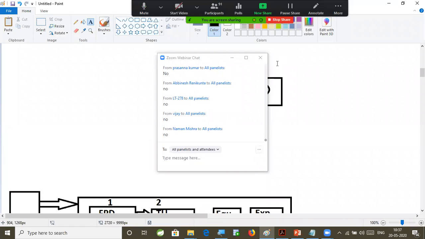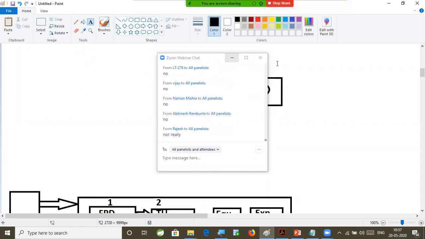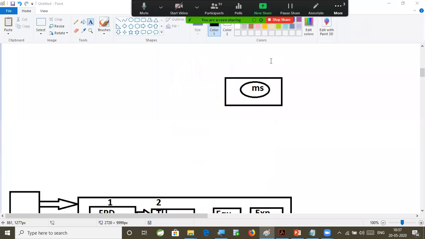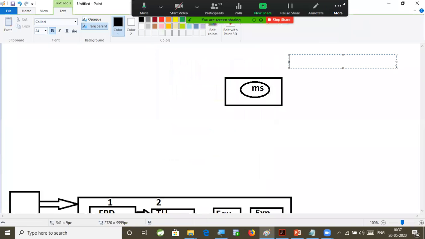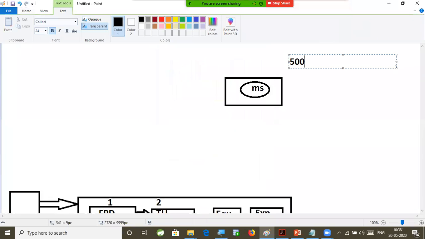Can they guess 1 million requests? Can they guess 10 million requests? If they guess 1 million requests will come, then definitely they will go for 500 servers, but there is no clue. We don't have any idea how many requests will come to our Flipkart application during this big day sale.